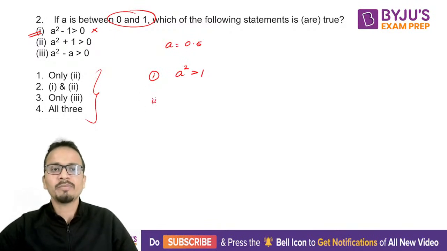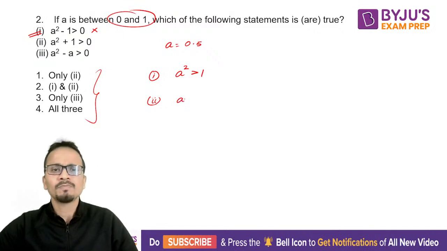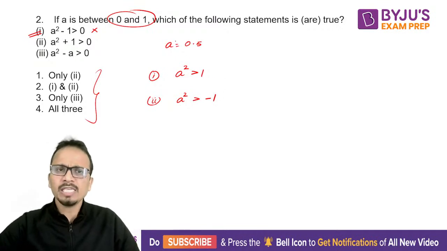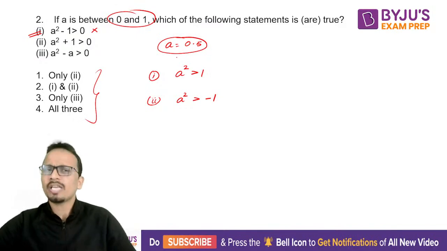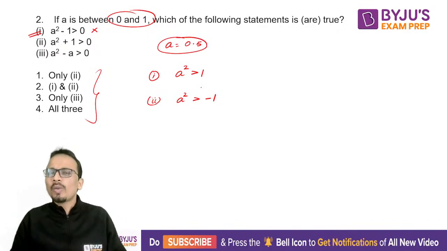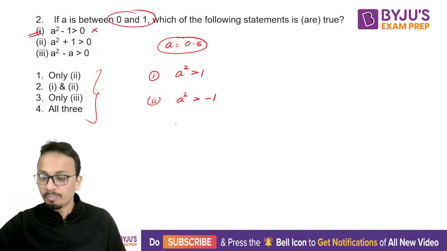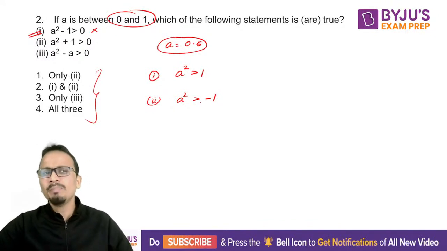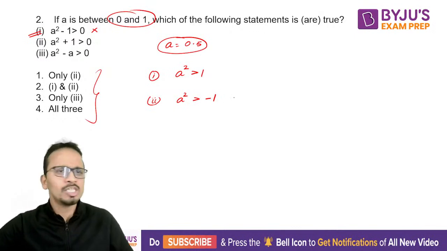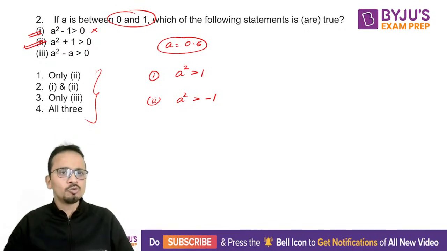Now let's move on to statement number 2. Statement number 2 says that a square plus 1 is greater than 0. I can write it as a square is greater than minus 1. Now obviously for any value of a, even if it is positive or even negative, I can say that the square of a will always be positive, right? So square of a will always be positive. So a square will be greater than minus 1. This will always be true. So yes, I can say that statement number 2 is true, absolutely true.